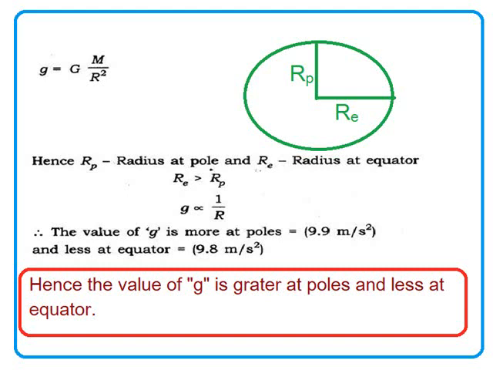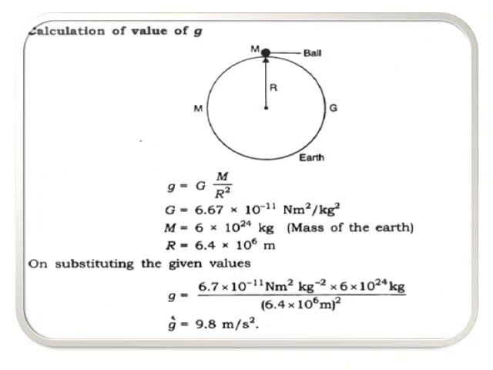Now g is inversely proportional to r. So when r is more, g will be less, isn't it? Based on the figure, we can conclude the value of g is greater at the poles. Why is it greater at the poles? The radius is less. And the value of g is less at the equator. Why is it less at the equator? The radius at the equator is more. So the more the radius, the less is the value of g.